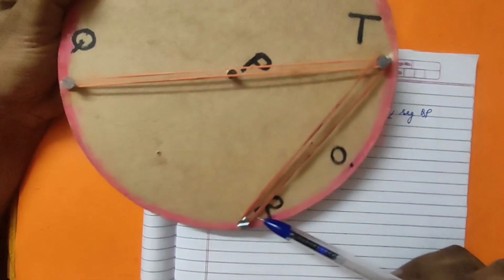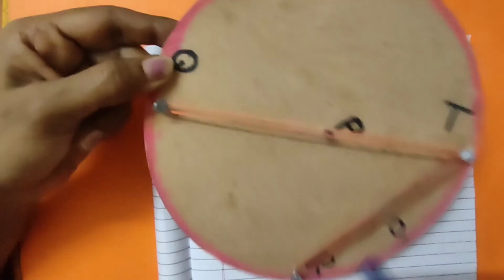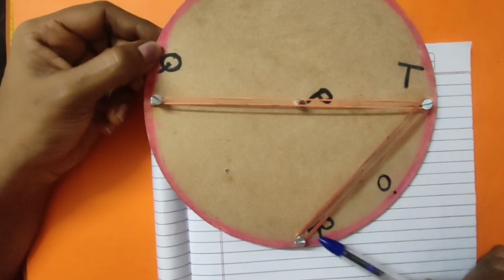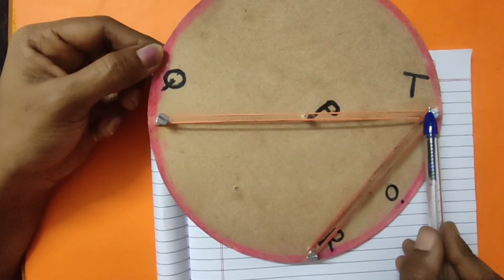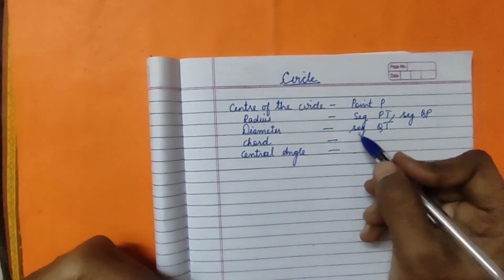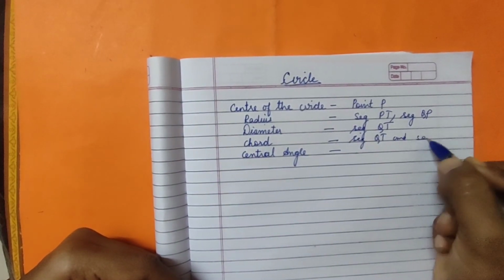Okay, what is the next one? Chord. Can we say this is a chord? Yes, 2 points on the circle. So chord, what do we say? RT is the chord? Yes. RT is the chord because it has two endpoints on the circle. Given QT is also a chord. So we have segment QT and segment RT.